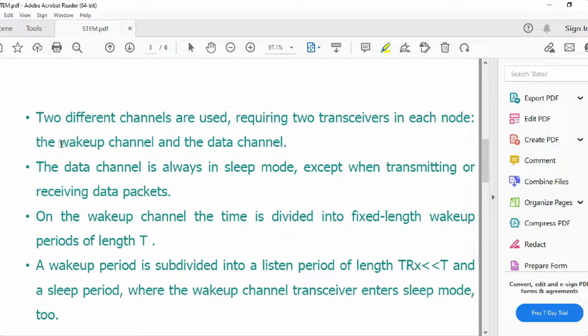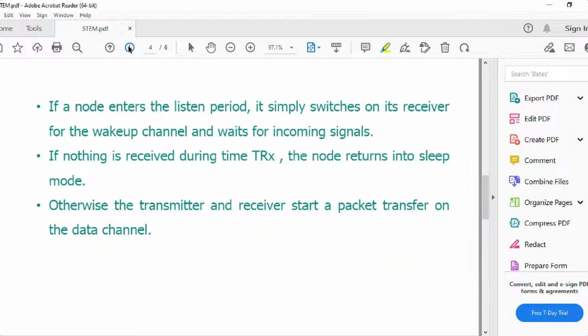So here you majorly have two channels: one is the wake up channel, the other one is the data channel. The data channel will always be in sleep mode other than the time used for transmitting and receiving the data packets. Generally, the wake up channel is divided into fixed length wake up periods of T. The time taken for receiving should be less than T, and in the sleep period the wake up channel receiver automatically enters the sleep mode. That total period is called the wake up period.